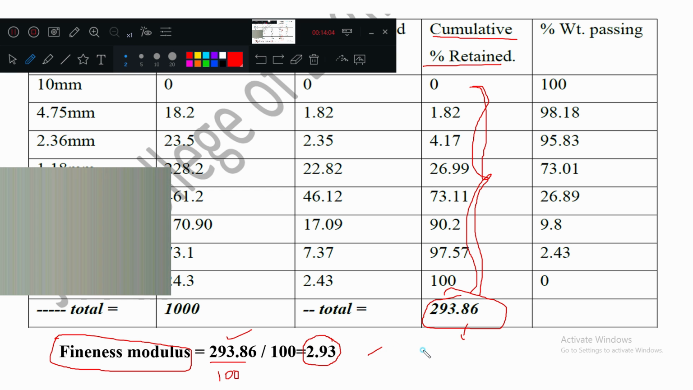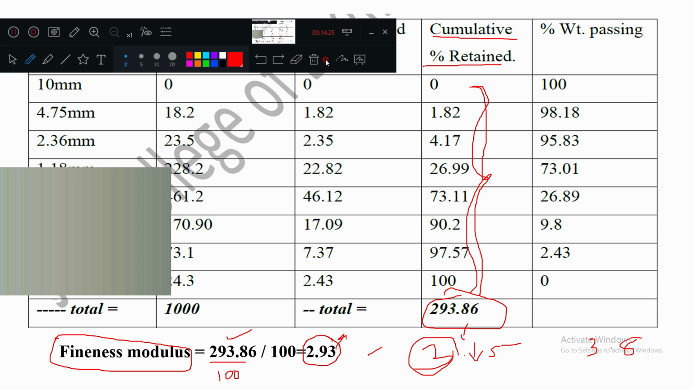Let us say for one sample it comes to 3.5, and for another it is 3.8. You understand that the smaller the value, the finer the sand. The bigger the value, the coarser the sand. Finer means small particles are more. Coarser means large particles are more.